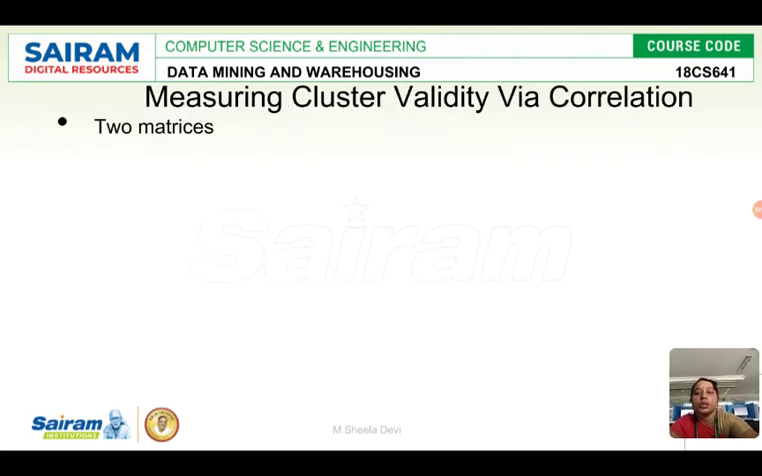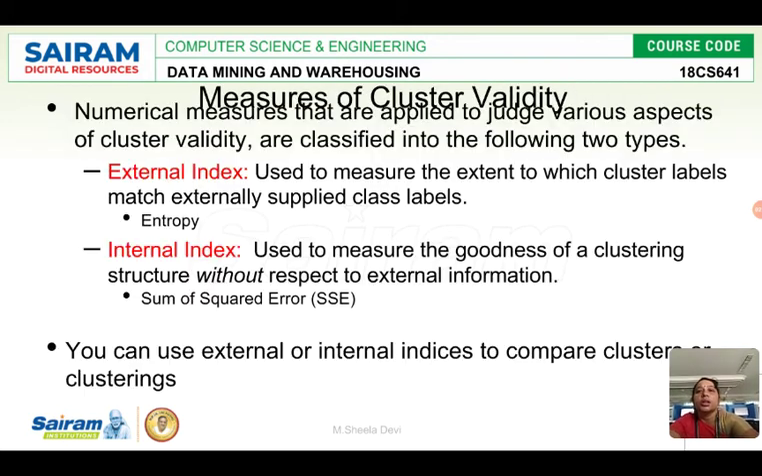If you take the measures of cluster validity, we have two types. The numerical measures that are applied to judge various aspects of cluster validity are classified into two types. One is external index and the other one is internal index. External index is used to measure the extent to which cluster labels match externally supplied class labels. So we have to check which class label is matching with the externally supplied class label. That is external index. Internal index is nothing but we are going to measure the goodness of the clustering structure without the help of external information. That is internal index.